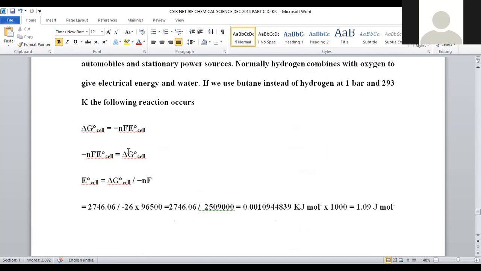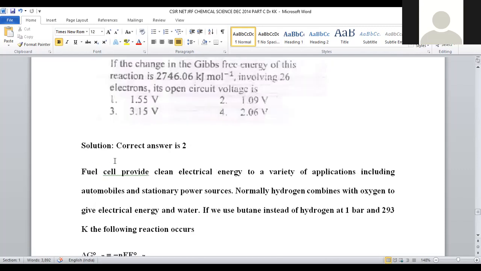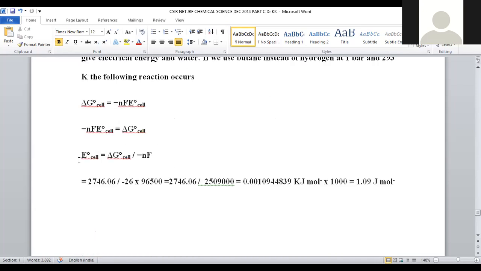Delta G is the Gibbs free energy change. n is the valency, nothing but how many electrons got transferred within the reaction. F is the Faraday. One Faraday is equal to 96,500 coulombs. E naught denotes what? Standard electrode potential of the cell, right? So now we can take minus nFE cell is equal to delta G cell. What is required? Open circuit voltage. Voltage is needed to be calculated. That's why E naught cell is equal to delta G cell by minus nF can be taken.